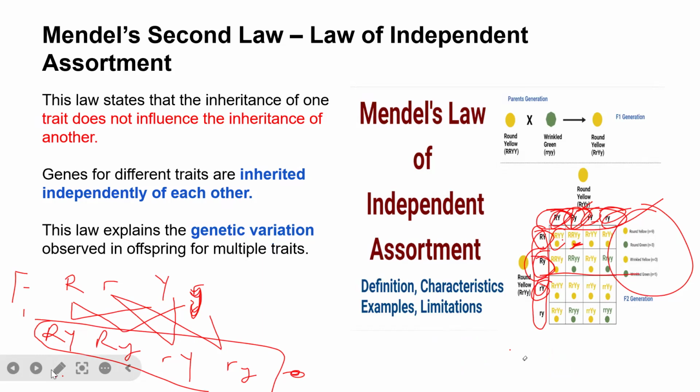As we can see from here, we have a 9:3:3:1 ratio. So this is the law of independent assortment. The next thing is dominant and recessive traits. That is what we are going to look at.